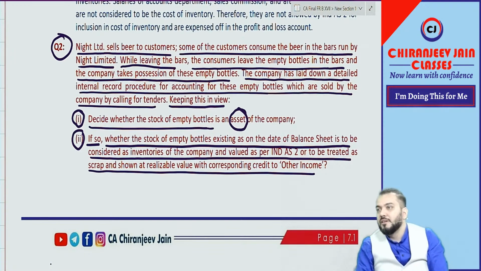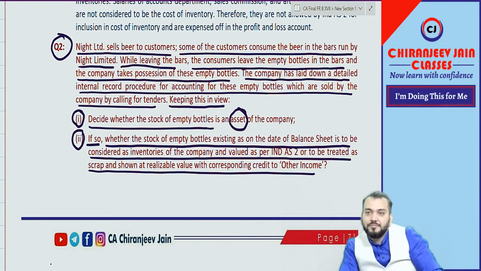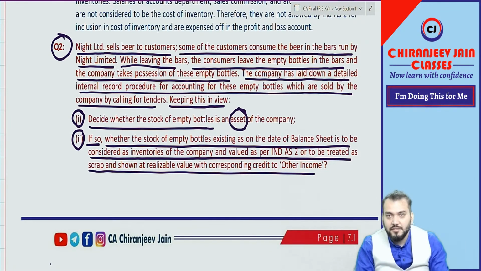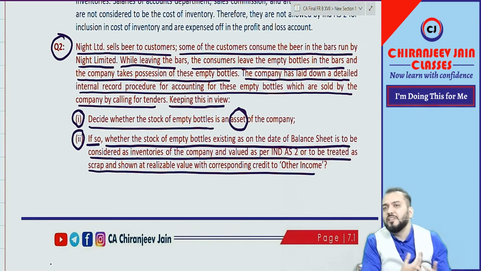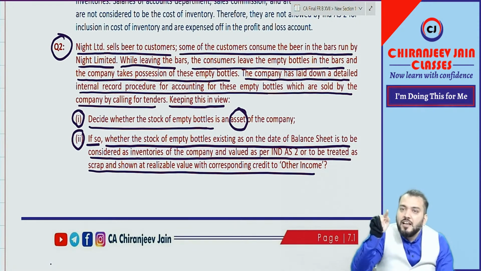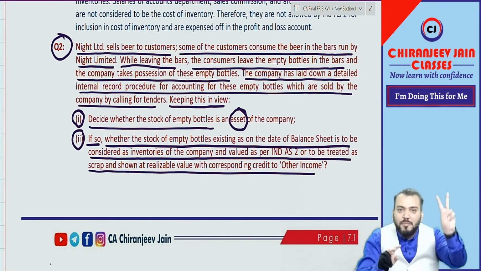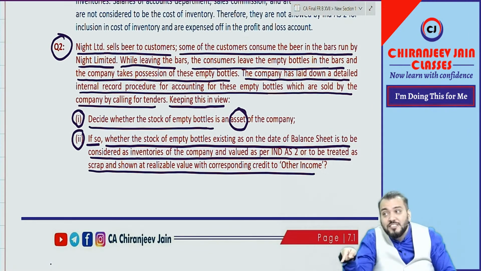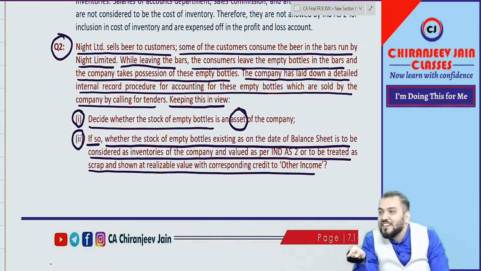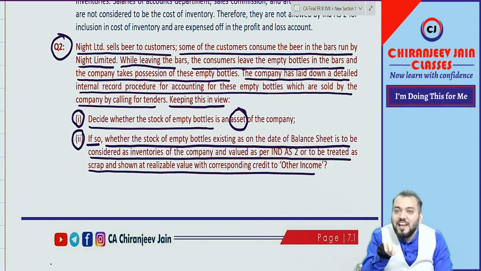What do you think? How many are saying yes, it is inventory? How many are saying it is not inventory? Once again, those who are not participating, in the exam also you will not participate and you will be confused. You need to answer. Already I have given the definition, so let us apply it. Whether it is an asset held for sale in the ordinary course of business, here the doubt will come. In ordinary course of business, how many are saying no? Raise your hand. Explain.